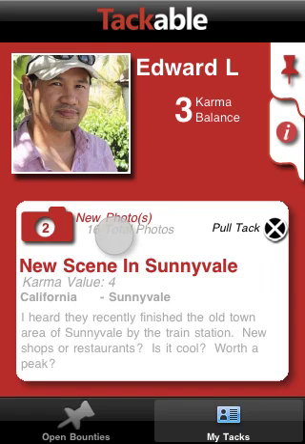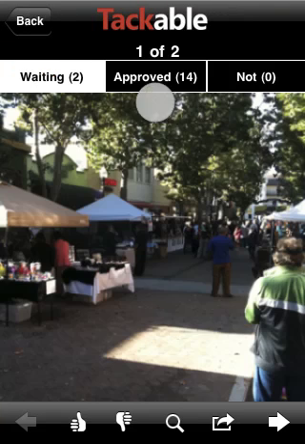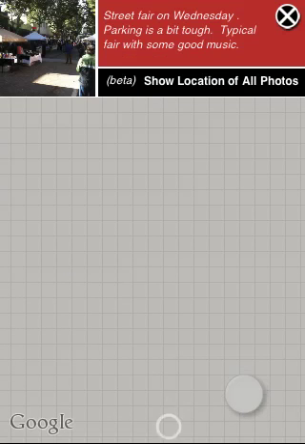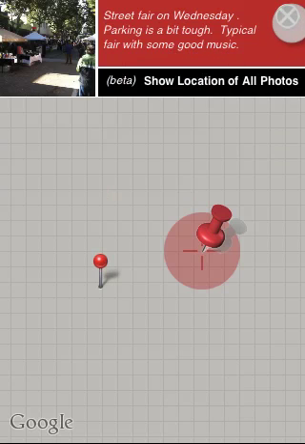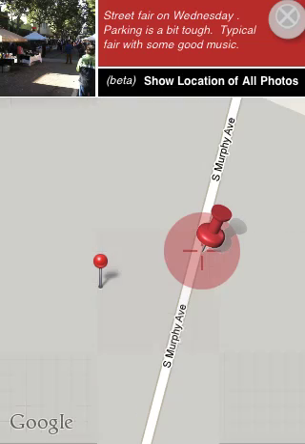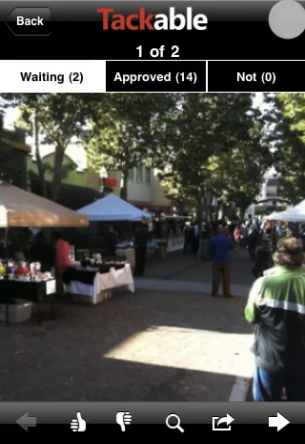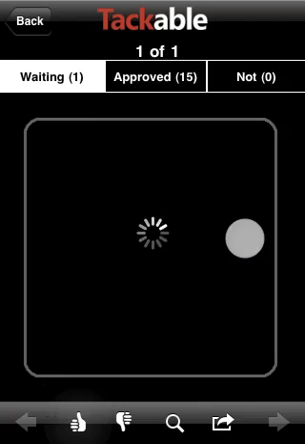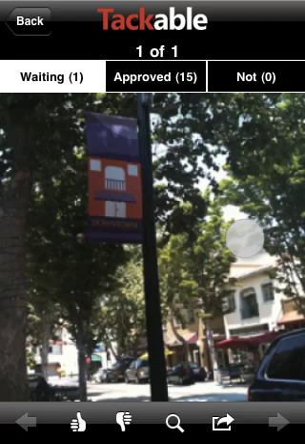But I could see, remember when I first opened the app, it said, hey, you got 2 new photos, and I've got 16 total. Well, I can go in and see what the 2 photos waiting for me are. And this is one of the photos. Looks pretty interesting. We can pull that up and see where it is on the map and location, and a little description of what the person wrote about it. And that looks pretty fair. So I can approve that. And what happens, if you're paying attention, is that you become the moderator of content, and you actually act as a content filter for that particular bounty.